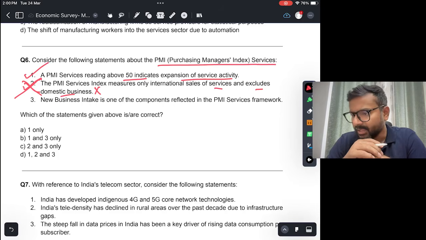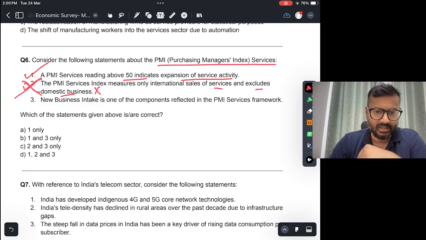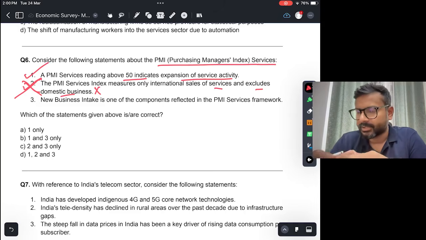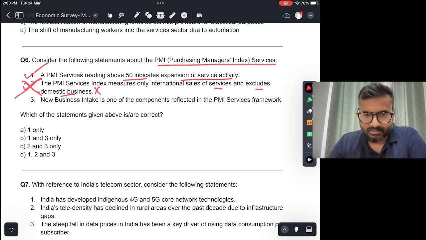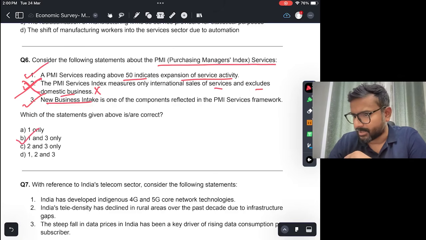Okay. And new business intake is one of the components reflected in the PMI services framework. Again, this is true. बहुत सारे जो इसका जो सर्वे होता है, the survey is done for the managers who are employed in crucial positions in the services sector, और उनको एक प्रोफॉर्मा और फॉर्म भेजा जाता है, and they tell you what are the current conditions with respect to various aspects of this industry, और उसमें new business index is one of the important ones. So this is correct. 6 is B, 1 and 3.